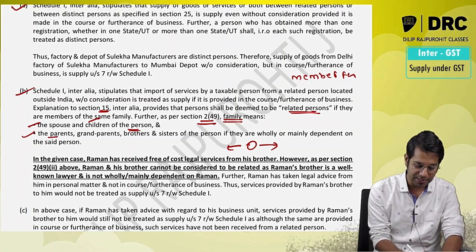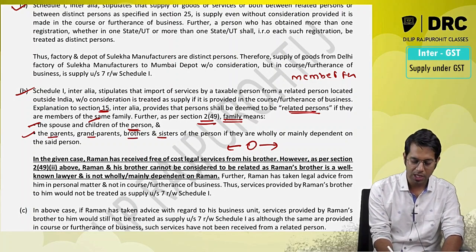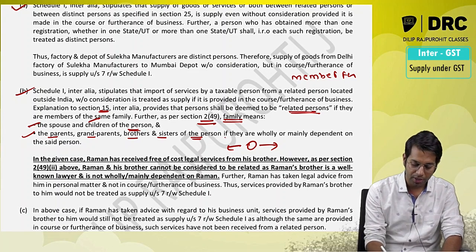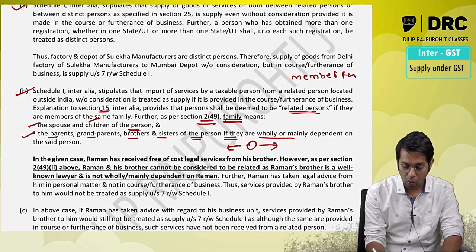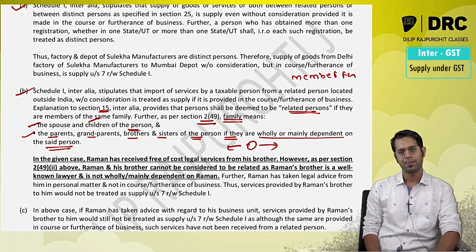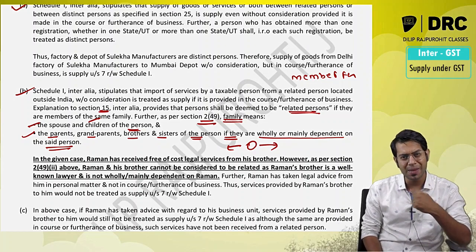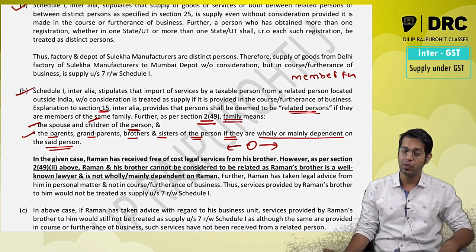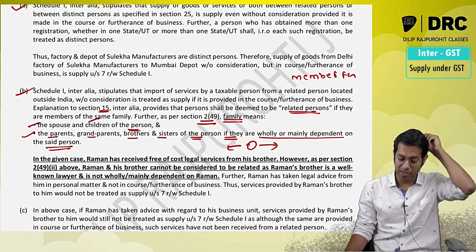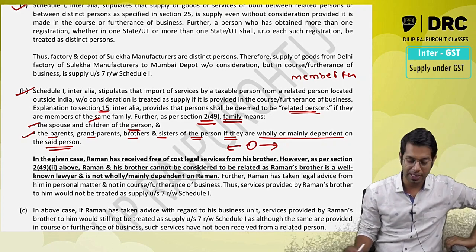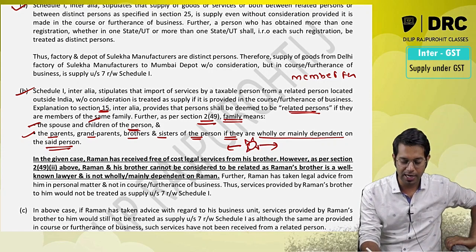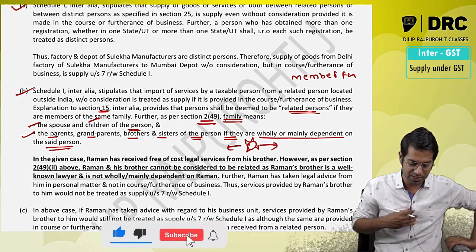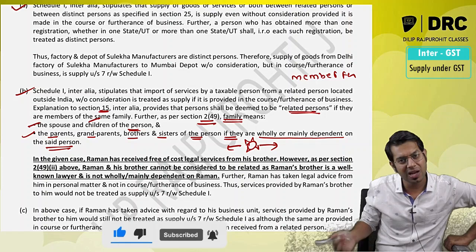And they say my parents, my grandparents, my brothers and sisters will also be treated as my related person if they are wholly or mainly dependent on me. My parents will be treated as my relative only if they are dependent on me. My brothers and sisters will be treated as related only if they are dependent on me. Please understand this very beautiful, very important point. In the examination you should be very careful. In my classroom I keep giving an example that I have supplied sarees to my mother-in-law. My mother-in-law is not my related person. Now my parents are also not my related person.